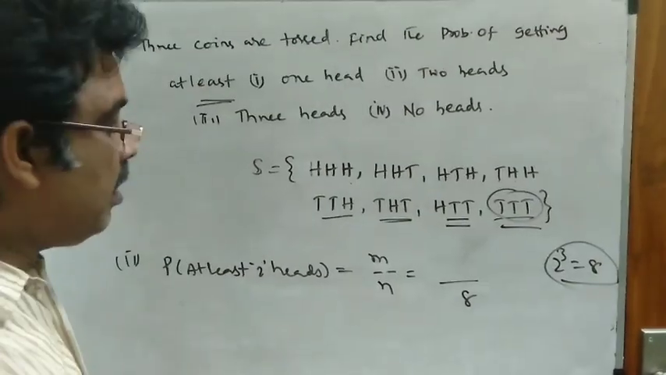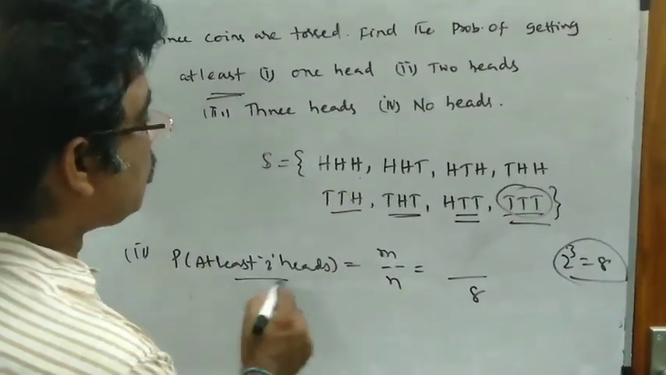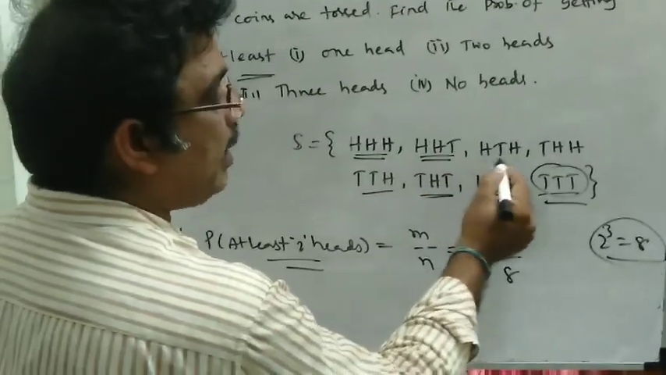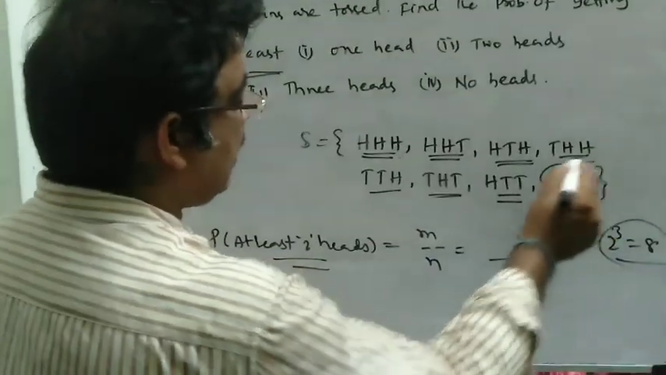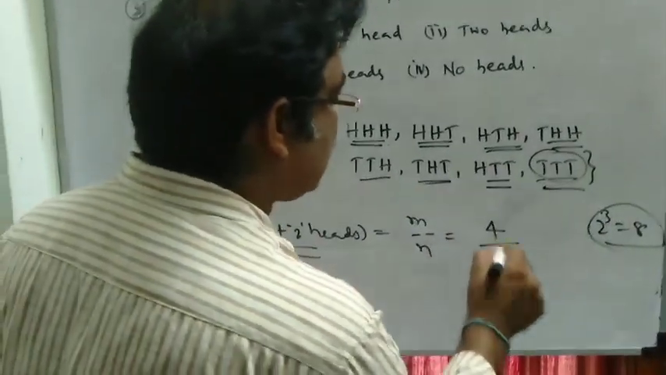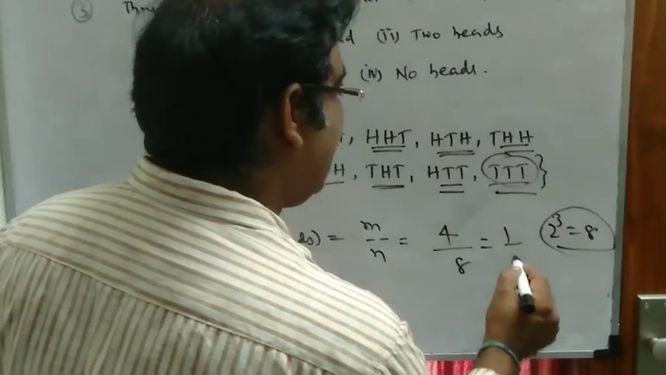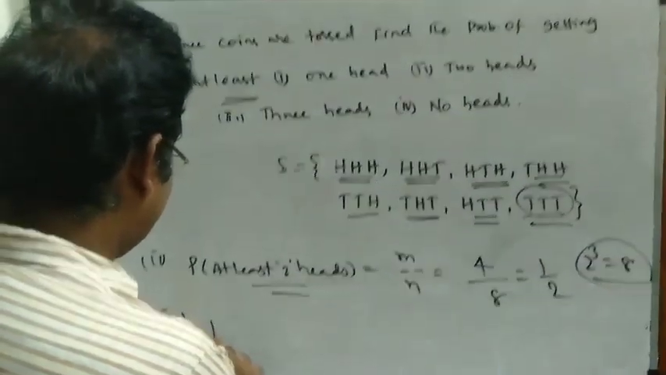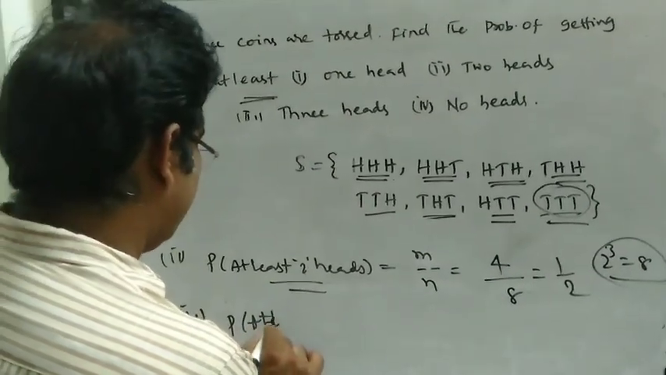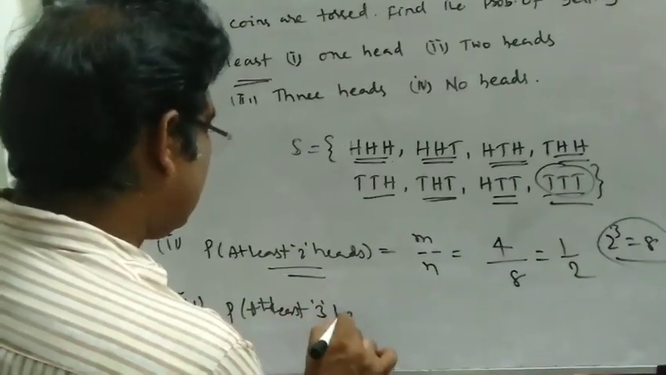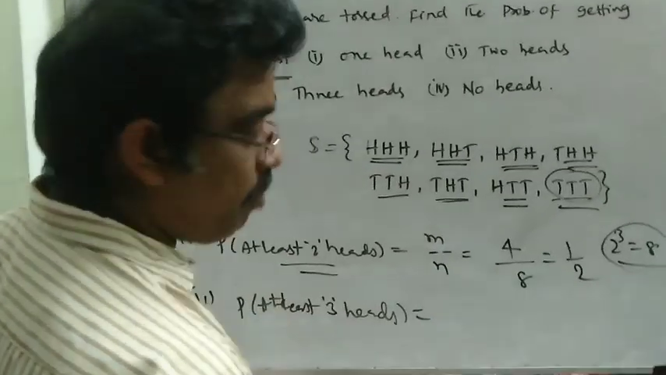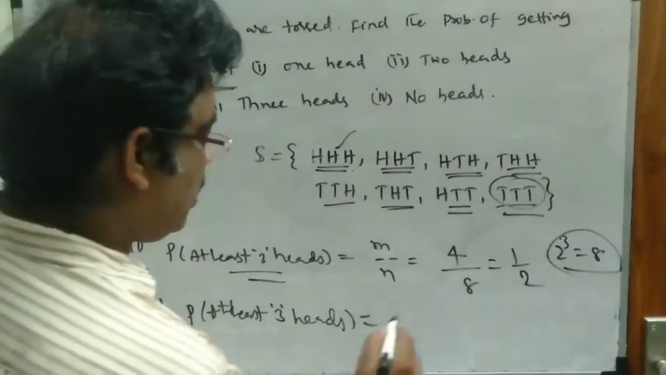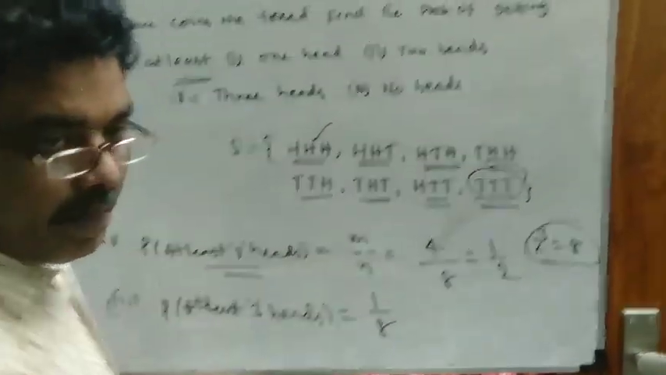So now we have to estimate the favorable number of cases. At least two heads means two H's and one tail, HTH, HHT, and so on, and the favorable number of cases are 4. So that is 4 by 8, that is equal to 1 by 2. So next, the probability of getting at least three heads. What are the favorable cases? At least three heads, only one case out of 8. So that is 1 by 8, the required probability.